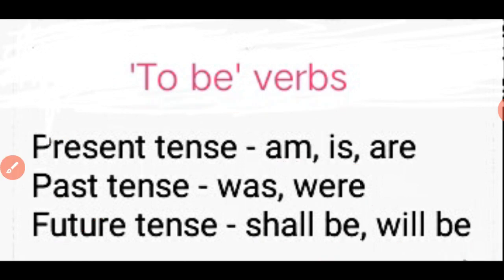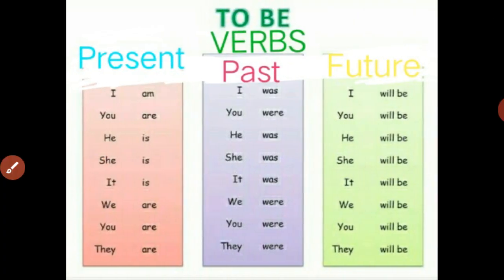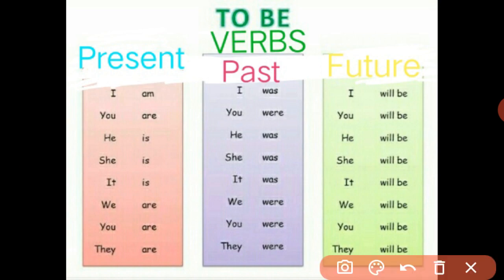Let us learn about them in detail. So here is the table according to subjects. Here all are the pronouns. So what to be verbs can be used with the pronouns if they are at the subject place? How can to be verbs work in the different tenses, that we will see.